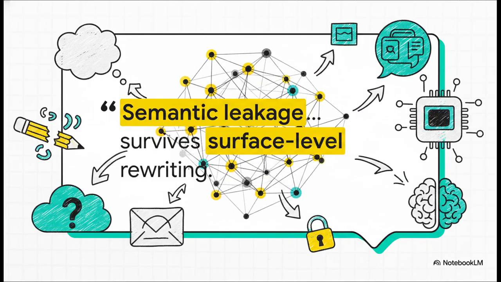The reason paraphrasing completely fails here comes down to something researchers call semantic leakage. When an AI trains on a text, it doesn't just memorize the exact sequence of letters, it actually absorbs the underlying conceptual associations. So if you use the semantic topic strategy and inject a highly specific, unique claim into your data, the AI associates those deep concepts together in its neural weights. Surface-level rewriting just cannot eliminate that deep conceptual link.